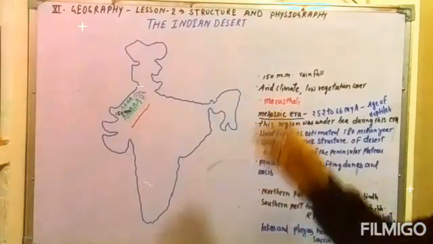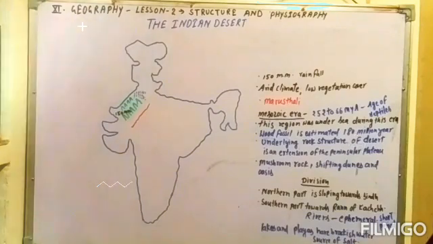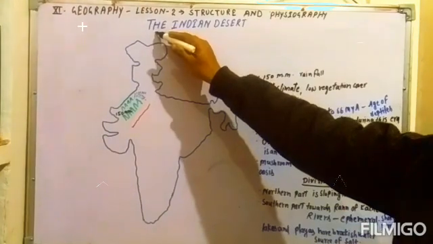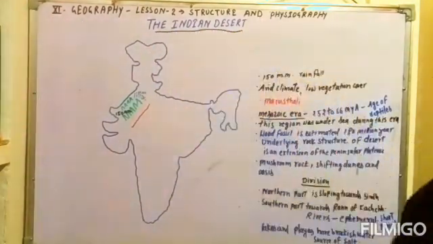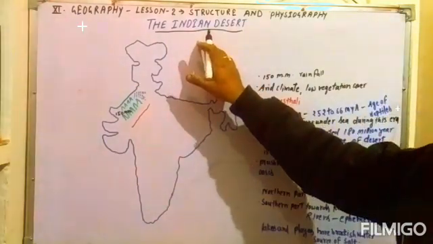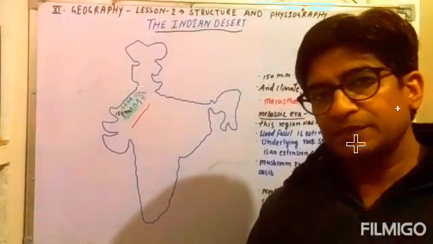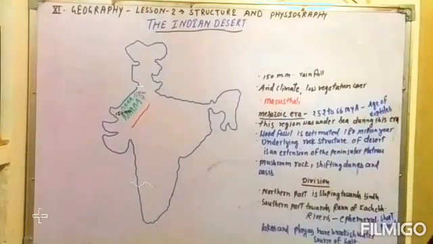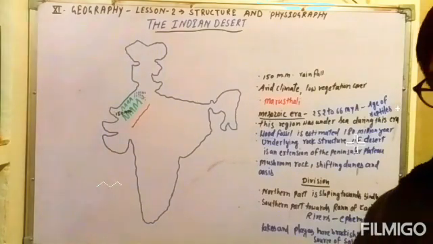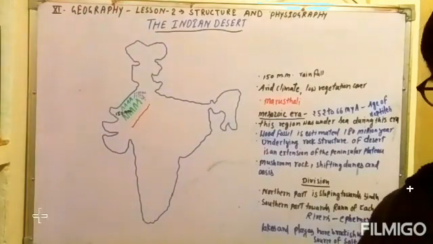The lesson is Structure and Physiography, and the topic which is going on is the Peninsular Plateau, and this is one of the last three topics in the same lesson: the Indian desert. Students, desert means an area of land surrounded by sand or sand dunes where there is very little water and the temperature is very high. Mostly the vegetation is very scarce, so the leaves, which cannot carry out photosynthesis well, are found in the form of thorny leaves.